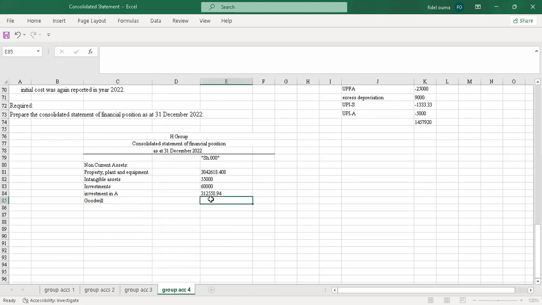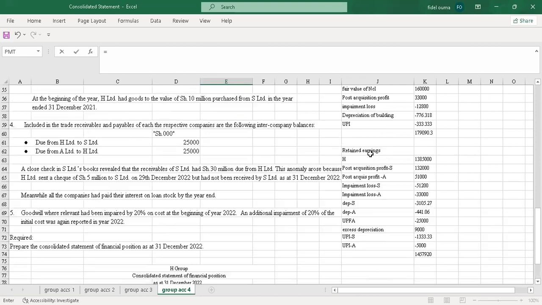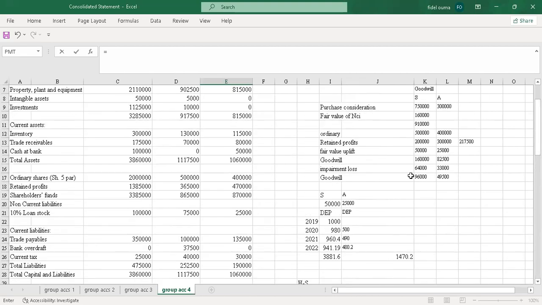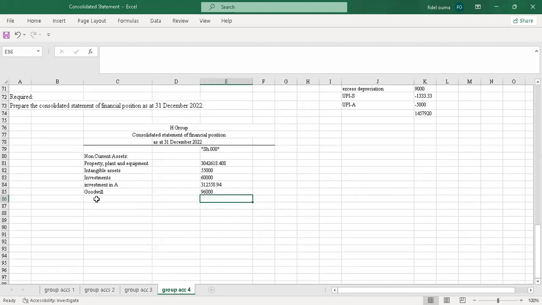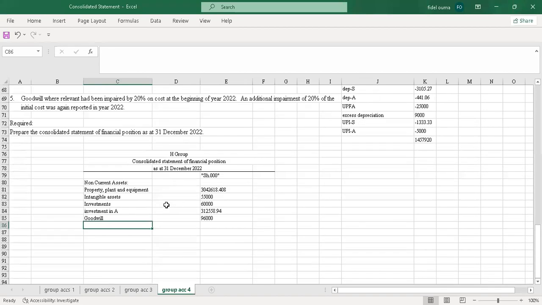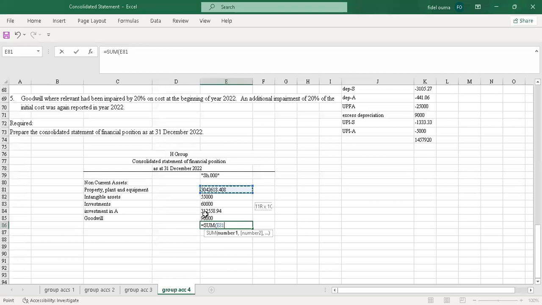Goodwill here will be equals to, we just pick it where it was. So goodwill here is 96,000. I just pick it. And I think that's all under non-current assets. There's no other item to be adjusted. So I just sum the total.